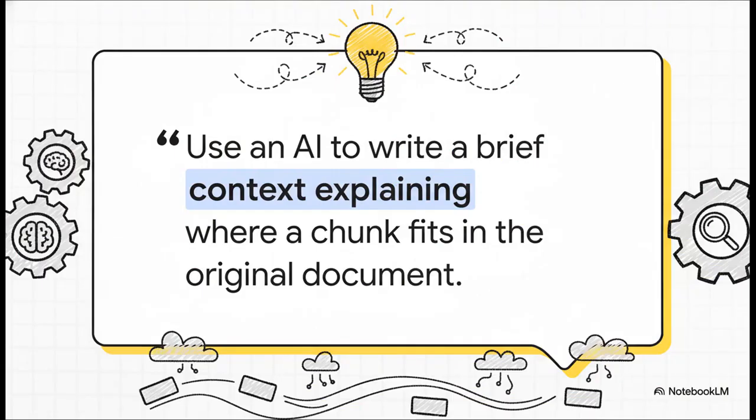And here it is. This is the big aha moment. The solution is to use another AI to write a short, simple context for each chunk of text, explaining where it fits into the original document. So instead of just a raw, random snippet, the search system now gets a little summary of what that snippet is all about and where it came from. It's so simple but so powerful.